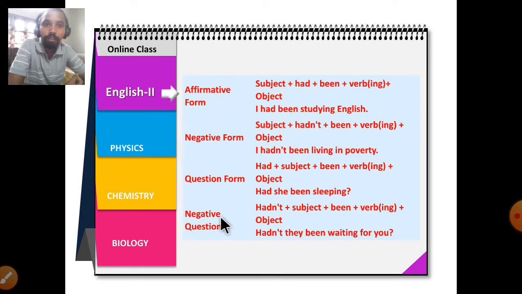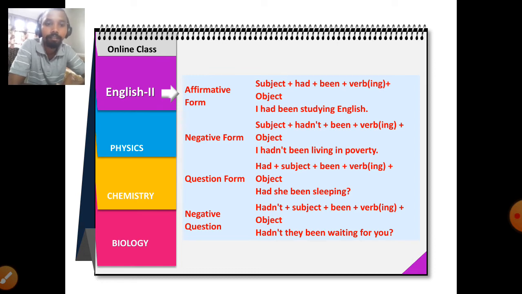Before going to the rules of the past perfect continuous tense, let's see the formation. Already I have given one formation, the affirmative formation, but negative and questioning I have not given.